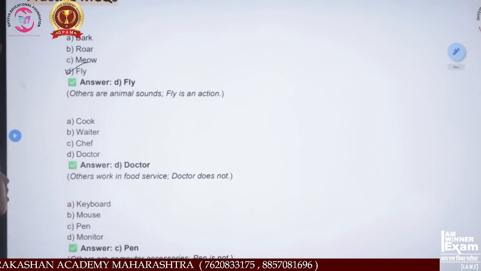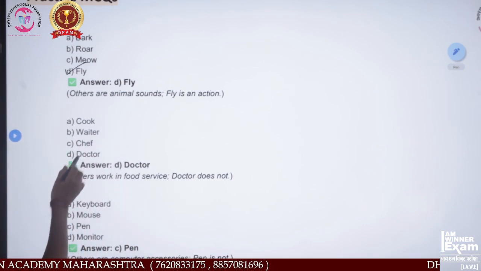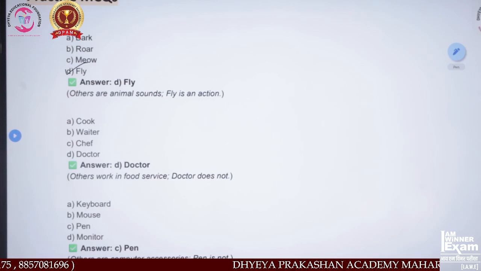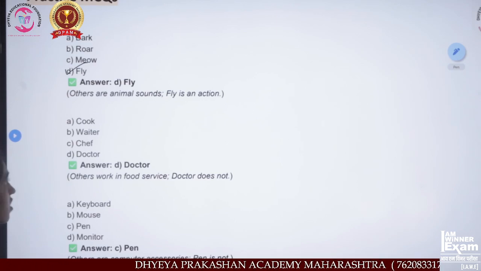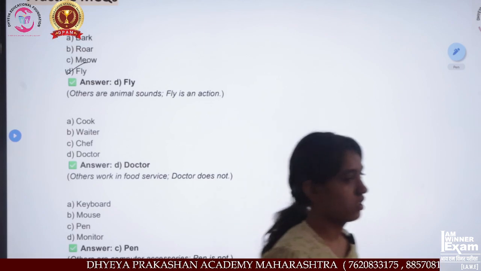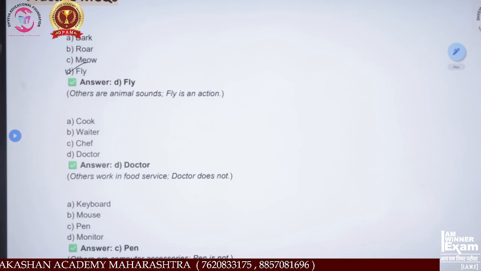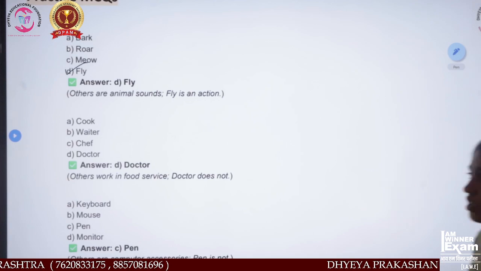Again, next question. Cook, waiter, chef, and doctor. Here also we have to find the odd one out. Which is the odd one out? Cook, waiter, chef, or doctor? There are three similar things, as you can clearly see, and only one different thing in this option.